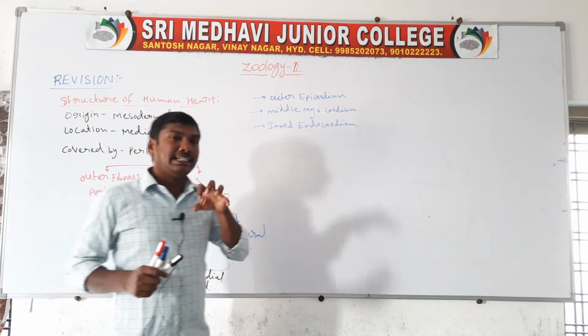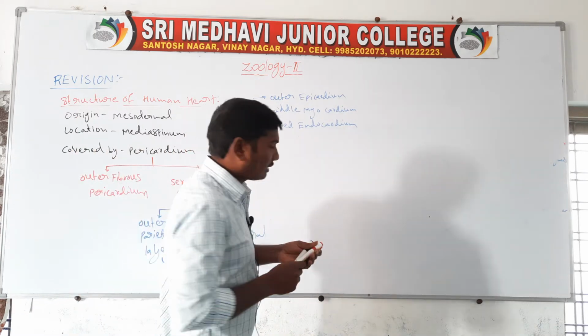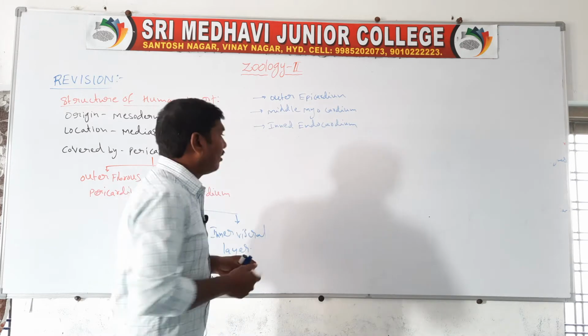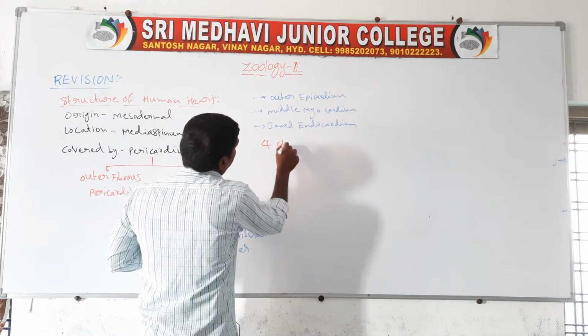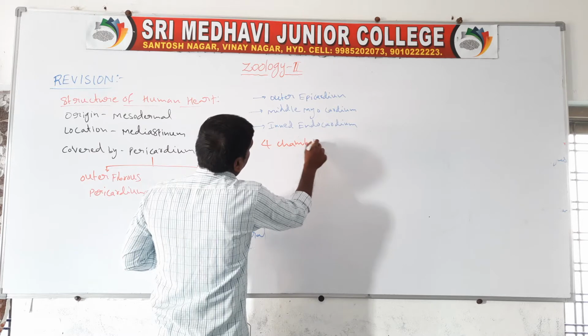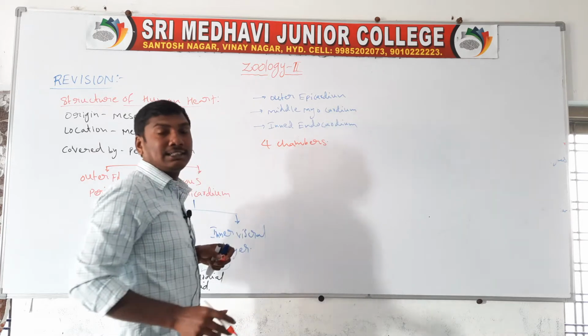Next one, external structure of heart. The heart contains 4 chambers.